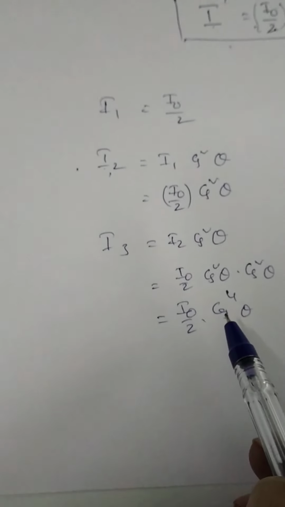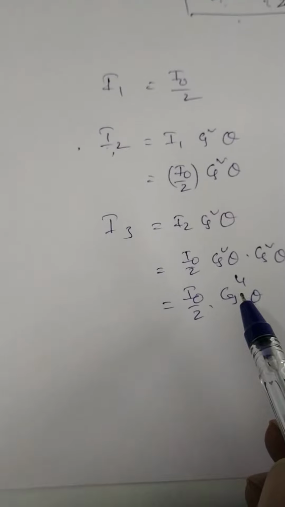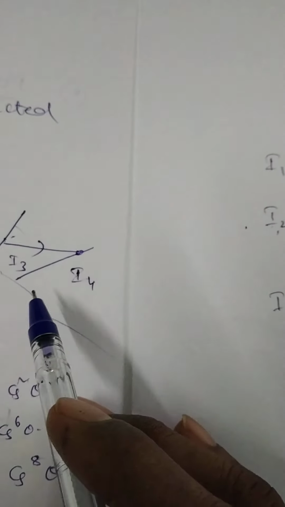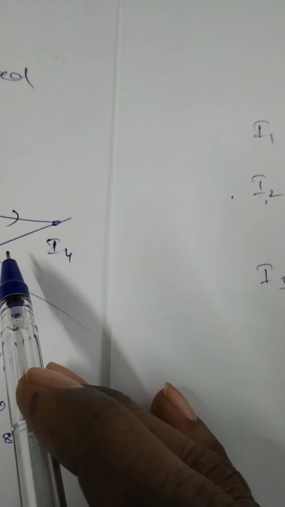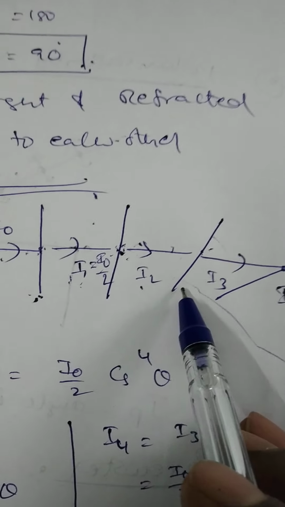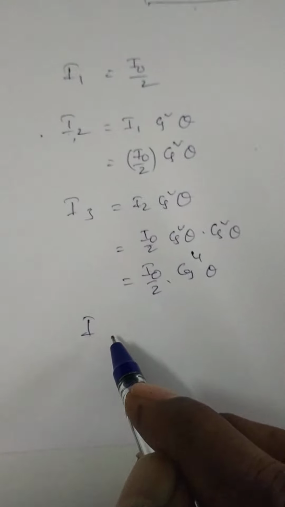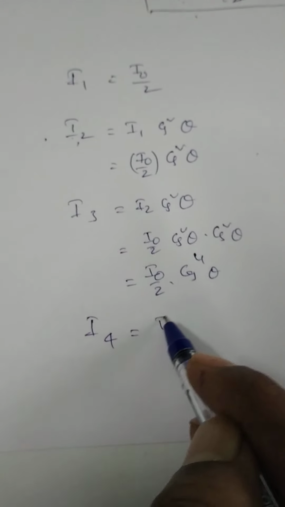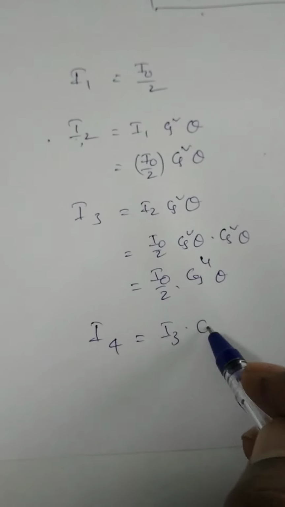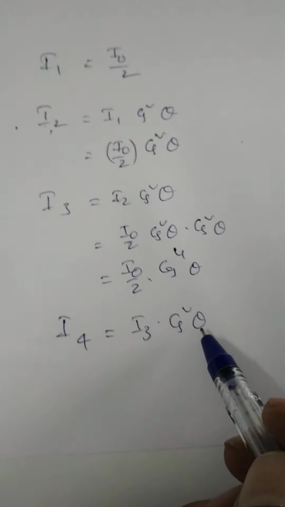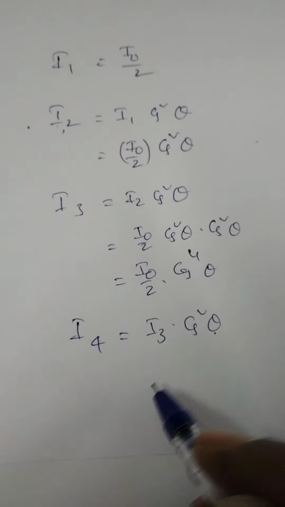That is I0 by 2 into cos power 4 theta. This is the intensity of the light coming out from the third crystal. Similarly, the intensity of the light coming out from the fourth crystal, I4, is equal to I3 into cos square theta, because the angle between any two polarizers is theta.